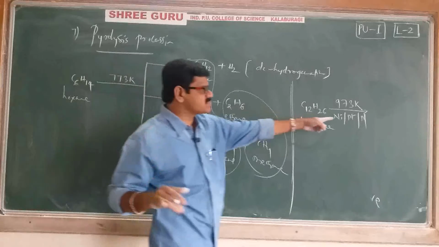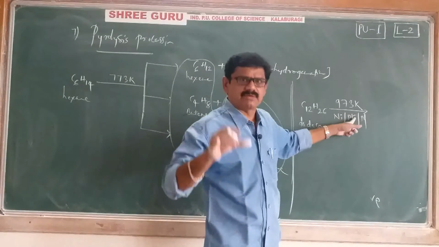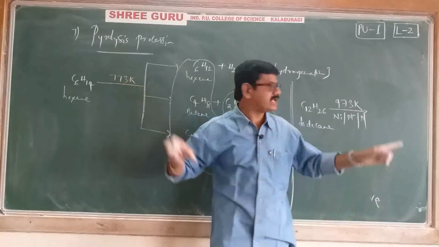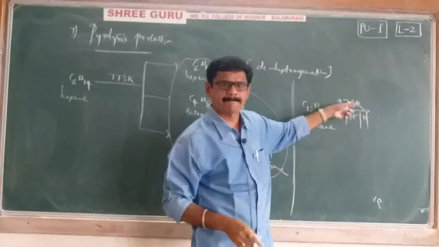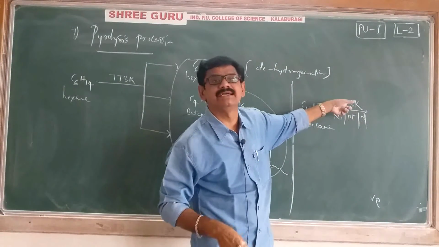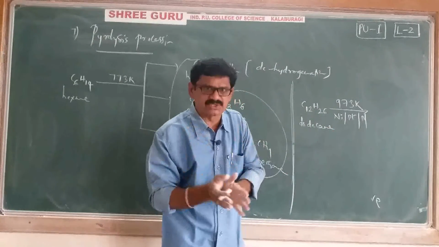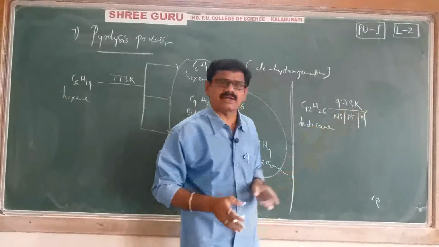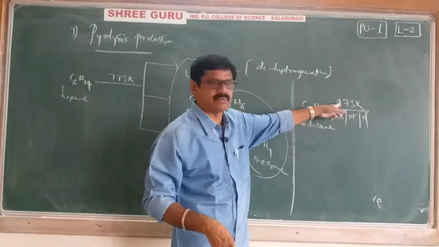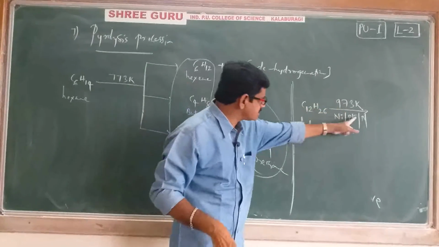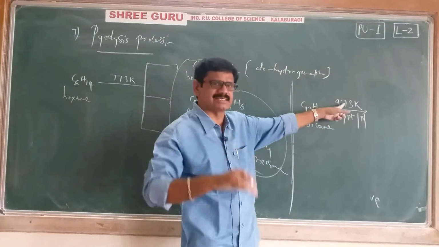If a catalyst is not used, we would expect 1400, but 1400 is not needed because we are using nickel, platinum or palladium catalyst. In the presence of a catalyst, the temperature requirement is decreased, right?